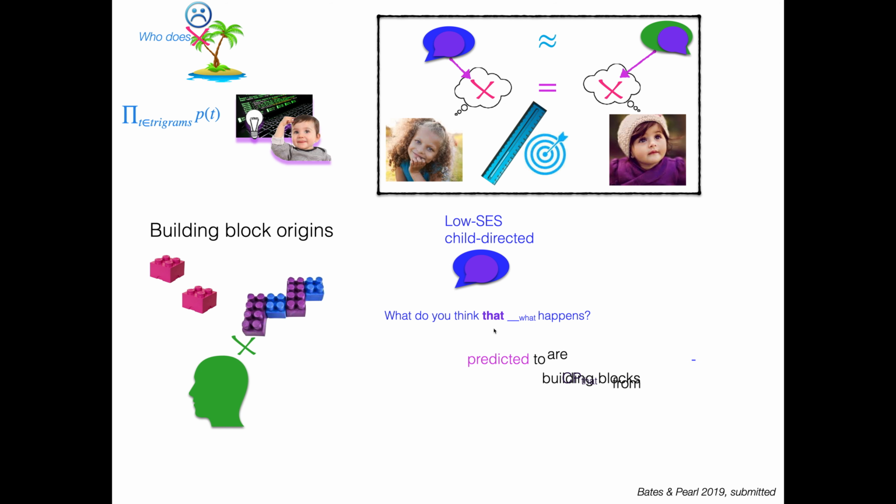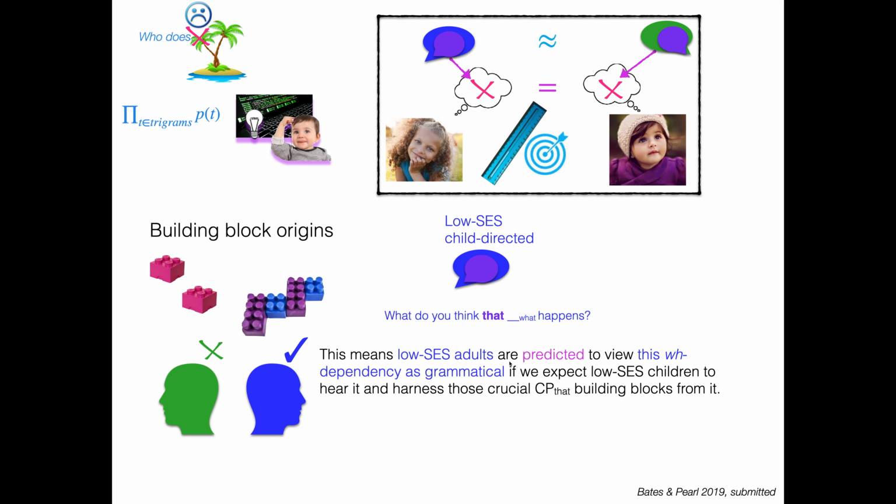So if that's the case, this means that low SES adults are predicted to view this wh dependency as grammatical, right? We're expecting them to generate it, to use it, to say it to their children, right? And it's the one that contains that crucial building block. So it seems important to find out if low SES adults do in fact think this dependency is grammatical, right? Because again, if we're going to expect low SES children to hear it and harness those crucial CP building blocks, well, it better be the case that it's not just an error, right?